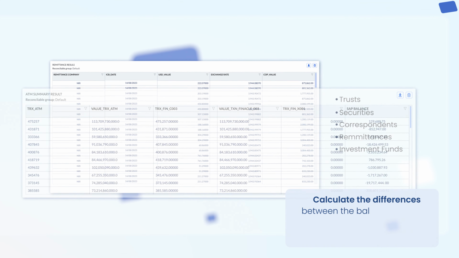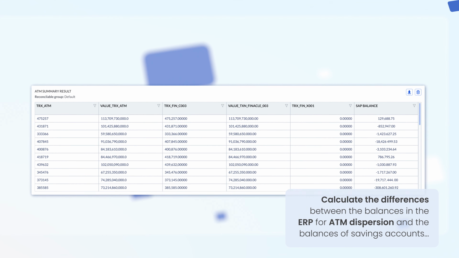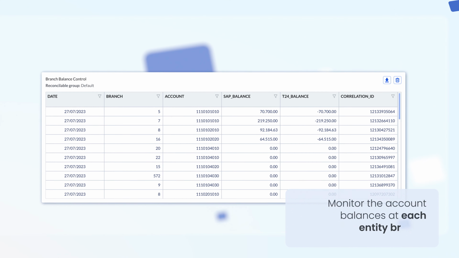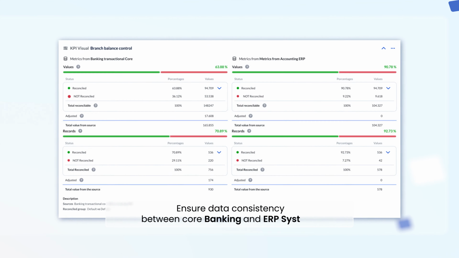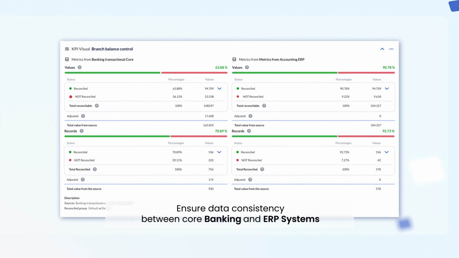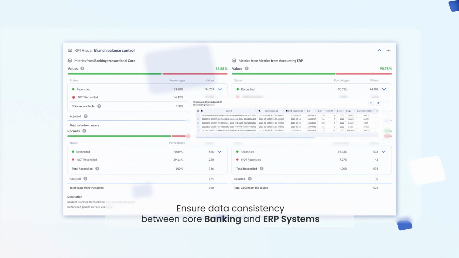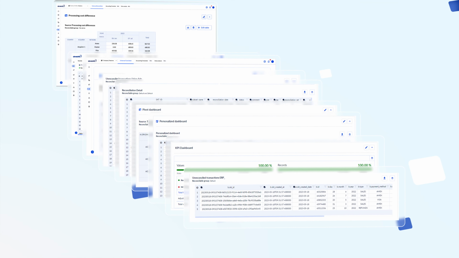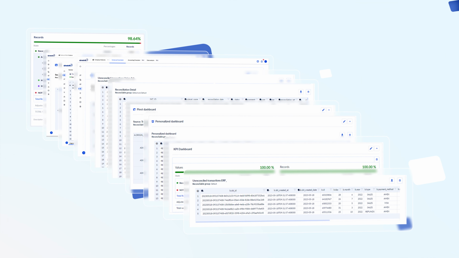Calculate the differences between the balances in the ERP for ATM dispersion and the balances of savings accounts. Monitor the account balances at each entity branch to ensure they match the reports from the ERP. Or perhaps ensure the consistency of the data recorded in the core banking system compared to the ERP. Similarly, you can build a diverse set of reports depending on your needs or the needs of your C-management level, helping them with strategic decisions.